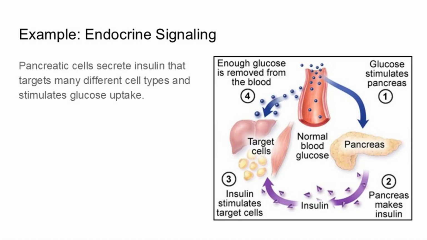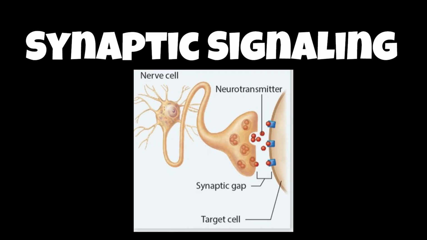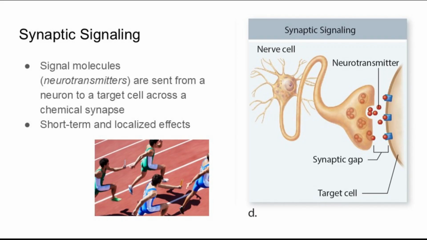Synaptic signaling is where neurotransmitters, the ligand, are released by a nerve cell, travel through the synaptic gap, and bind with the receptor proteins embedded in the plasma membrane of the target cell. These signals can target other neurons in the brain or spinal cord, muscle cells to trigger muscle contractions, or glandular cells to stimulate the secretion of hormones, saliva, digestive enzymes, a bunch of other stuff.